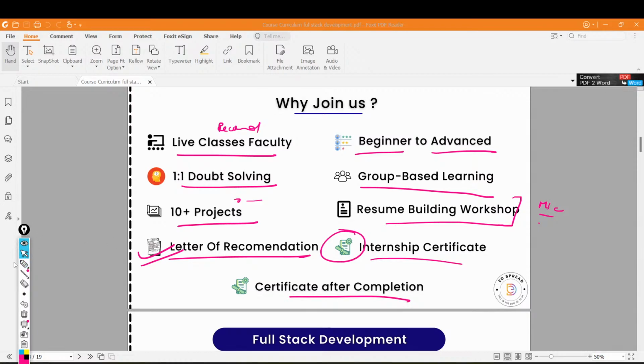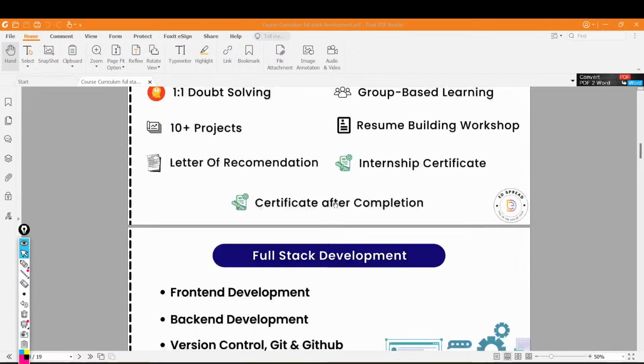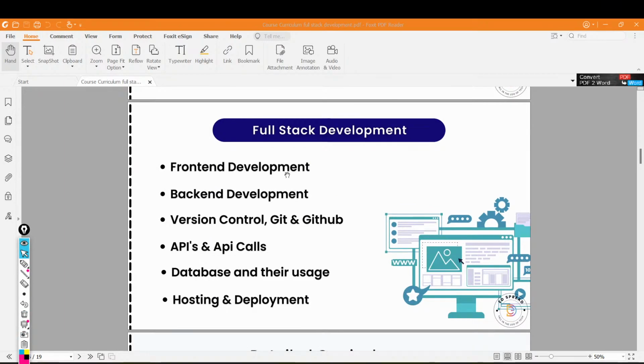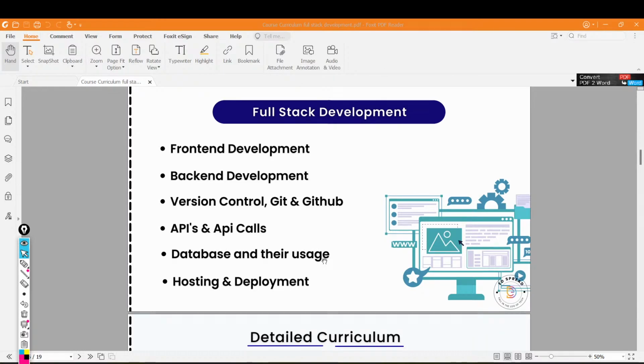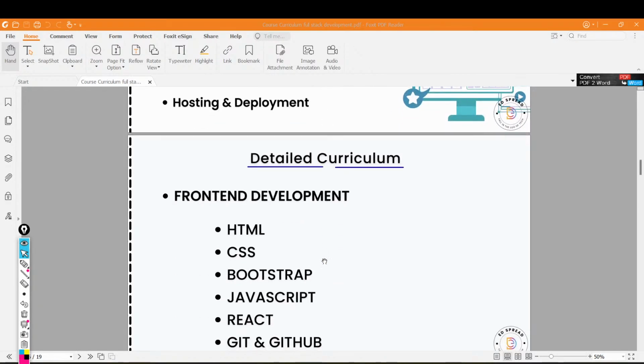If I talk more about the curriculum, we'll start from the front end, go to the back end, version control, APIs. I'll not waste much time explaining that because it is in the PDF, and all these things will be provided to you. And after that, it is the detailed curriculum.